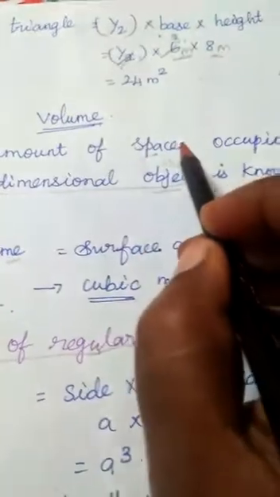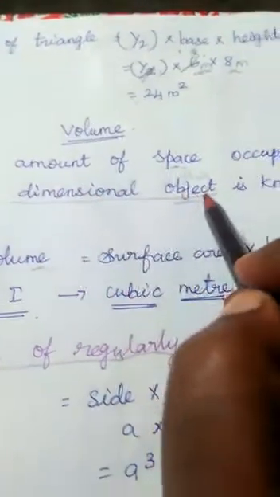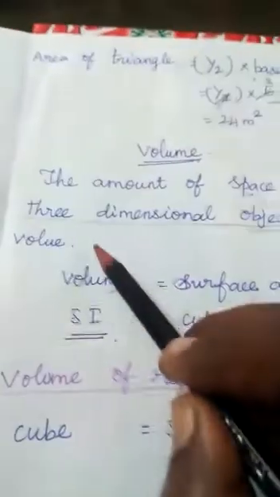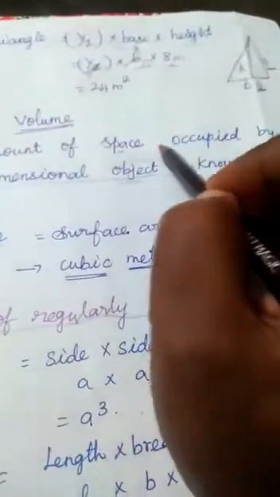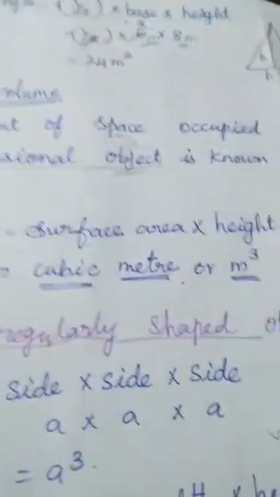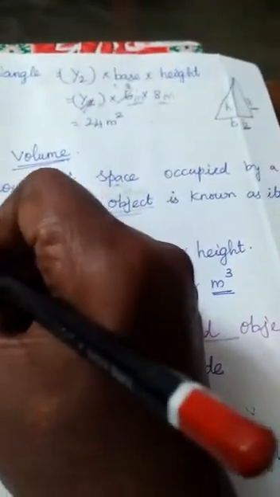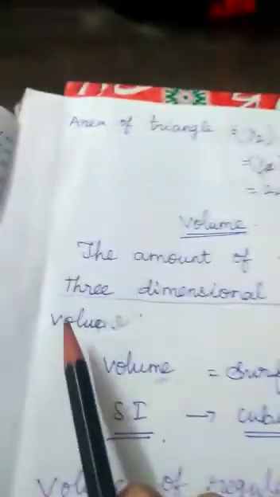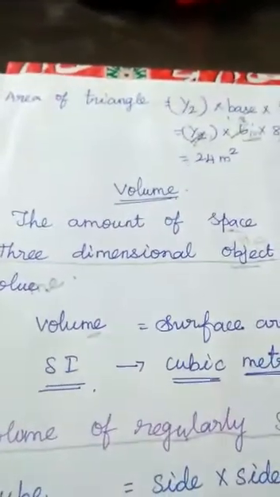The amount of space occupied by a three-dimensional object is known as its volume.